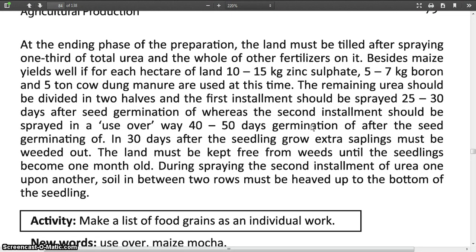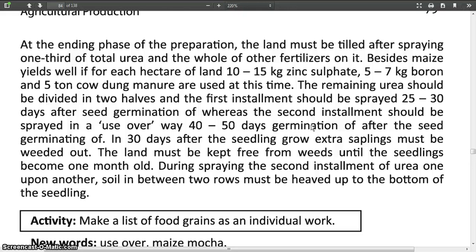At the ending phase of the preparation, the land must be tilled after spraying 1/3 of total urea and the whole of other fertilizers on it. Besides, maize yields well if for each hectare of land 10 to 15 kg zinc sulfate, 5 to 7 kg boron and 5 ton cow dung manure are used at this time.